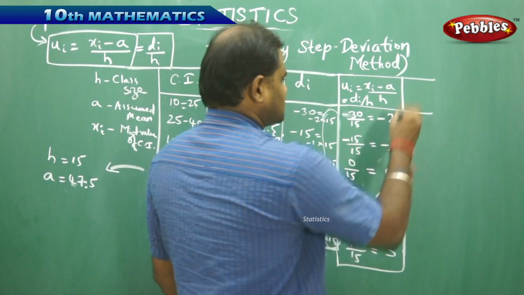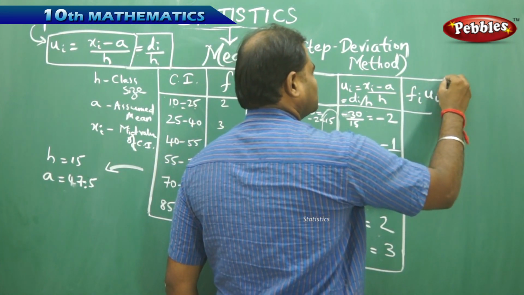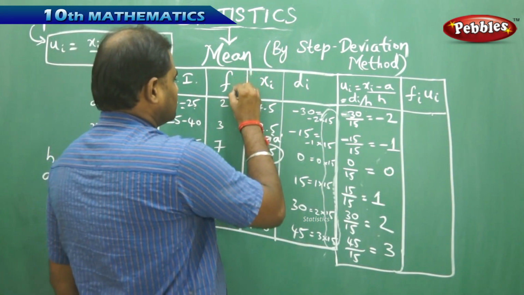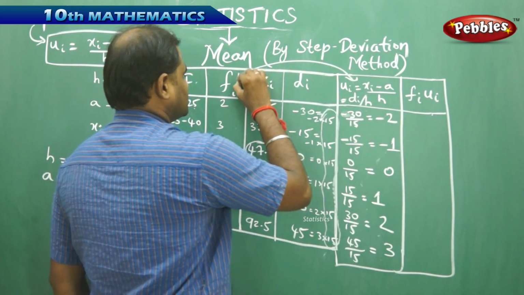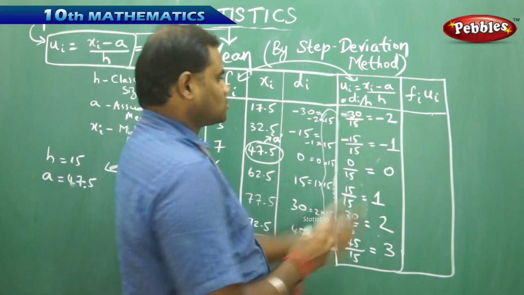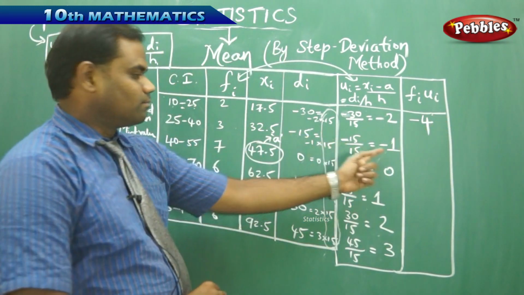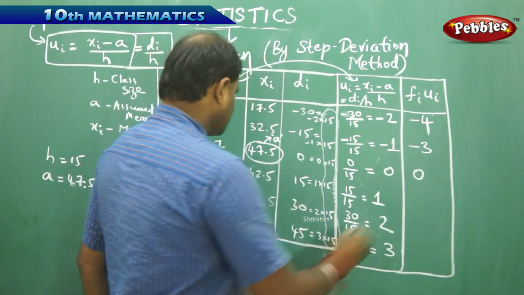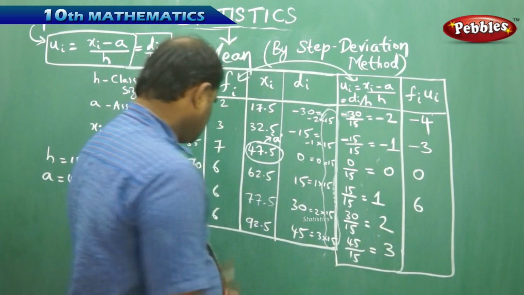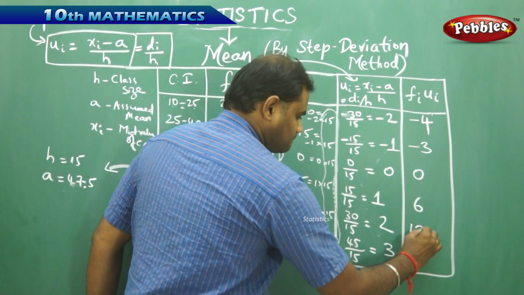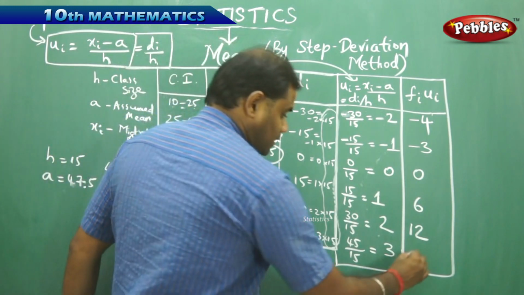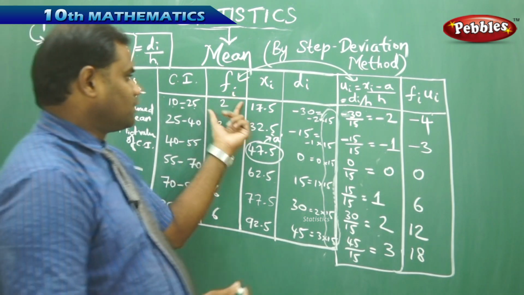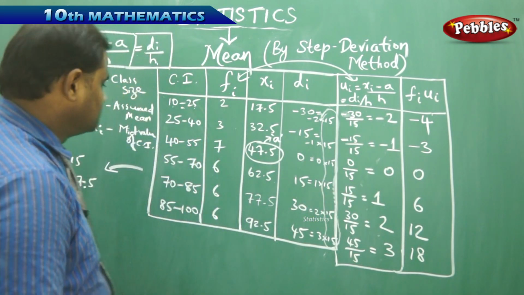So using this, next I calculate fi and ui and see how my fi into ui reduces to. I multiply this times this and see what exactly I get. 2 times minus 2 is minus 4, 3 times minus 1 is minus 3, 7 times 0 is 0, 6 times 1 is 6, 6 times 2 is 12, and 6 times 3 is 18. That is what I get when fi is multiplied with ui.